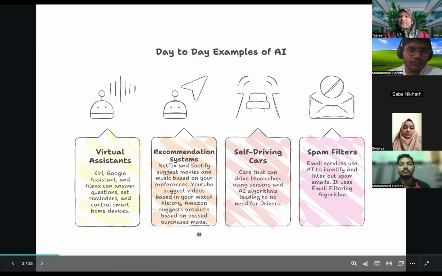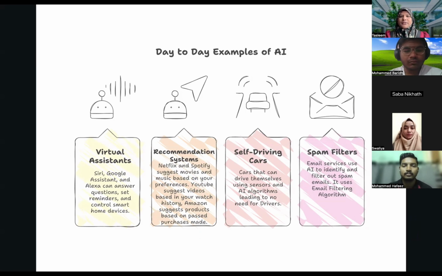Similarly, YouTube, when you watch a YouTube video, it will start recommending you the same kind of videos, right? कोई भी YouTube अकाउंट जिसका भी है, like suppose बारिद का अकाउंट जो YouTube है, तो recommended videos will be different.